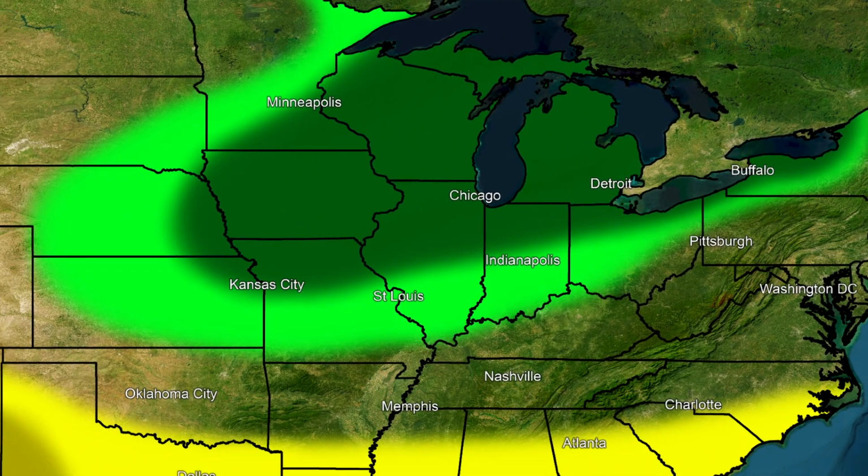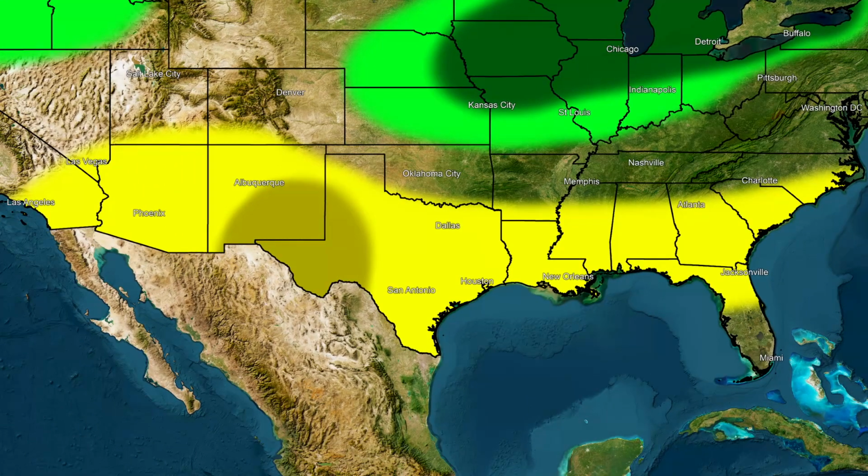Now, moving down south there, you will notice a yellow region. Now, this yellow region stretches from portions of Southern California all the way over to southern and east central North Carolina. Now, this region is going to be characterized by slightly below average conditions for precipitation. So with La Niña, we see a weakening of that subtropical jet stream that we usually see a strong influence from in El Niño conditions. So we are expecting a weakened subtropical jet stream that's obviously going to reduce the amount of moisture that is being fed into this area, and we're going to see a decreased amount of precipitation.